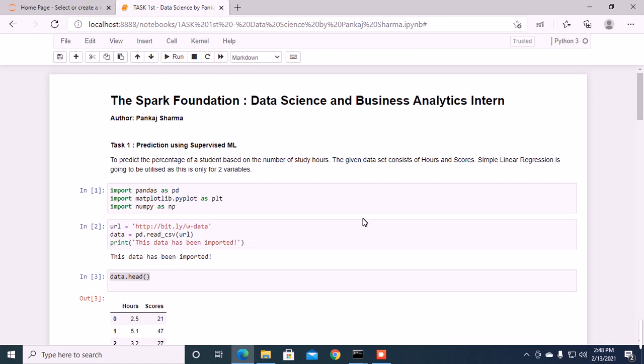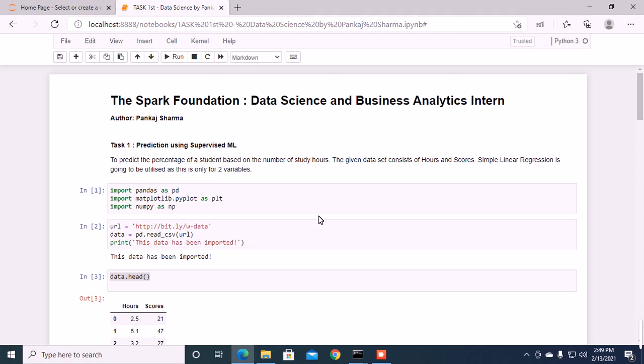So we have been given one task: to predict data using supervised machine learning. In this task we have to predict the percentage of a student based on the number of hours studied. The data set consists of hours and scores. We have used simple linear regression to utilize these two variables.